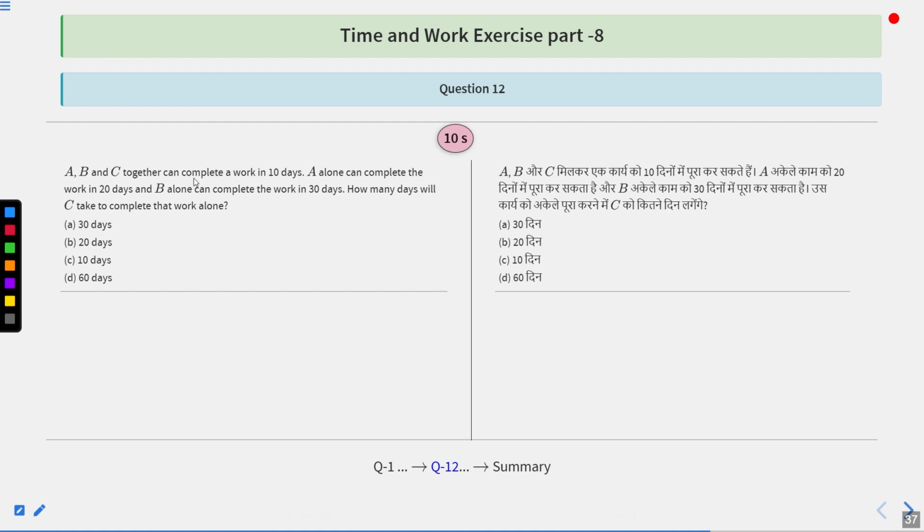A, B and C together can complete a work in 10 days. A alone can complete the work in 20 days and B alone can complete the work in 30 days. How many days will C take to complete that work alone? Options are 30 days, 20 days, 10 days or 60 days. These are the options.